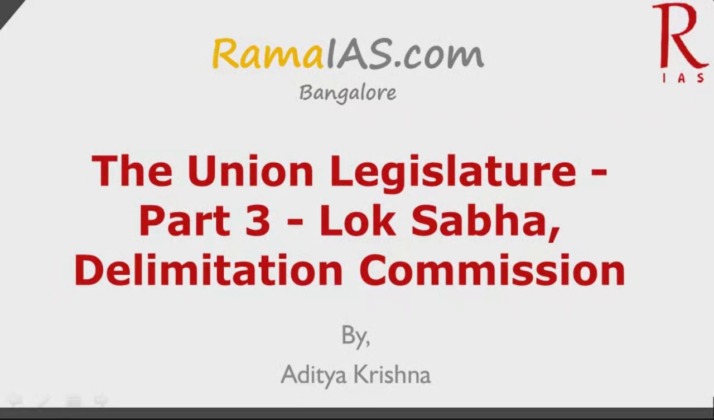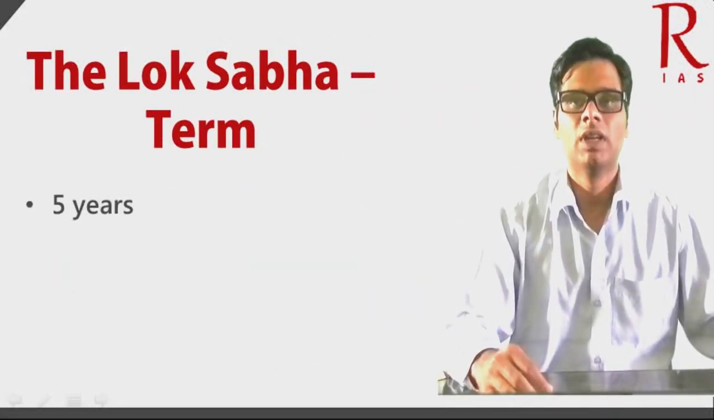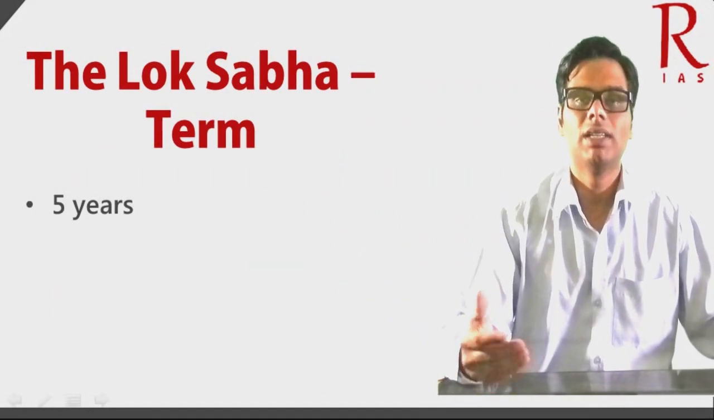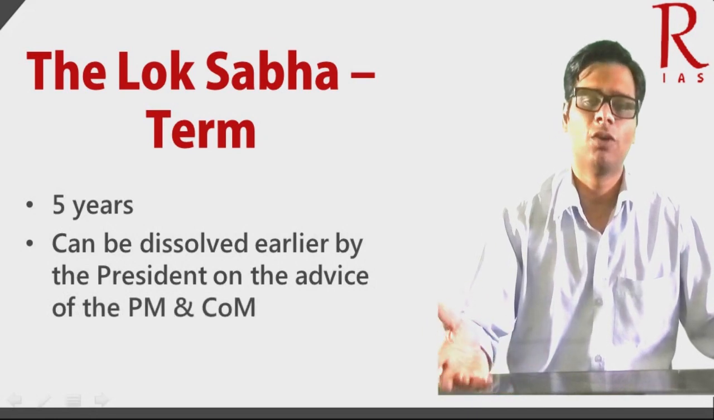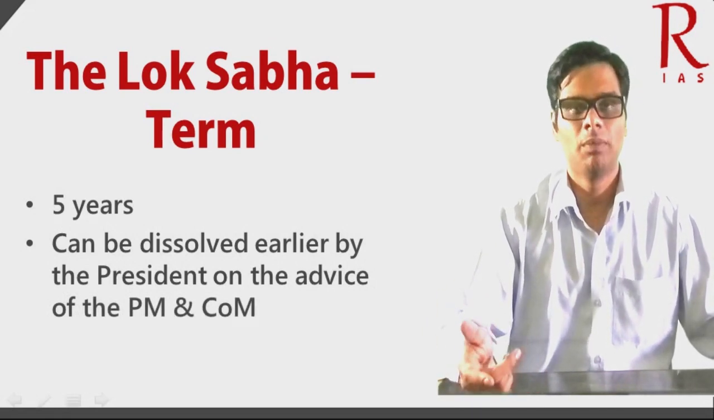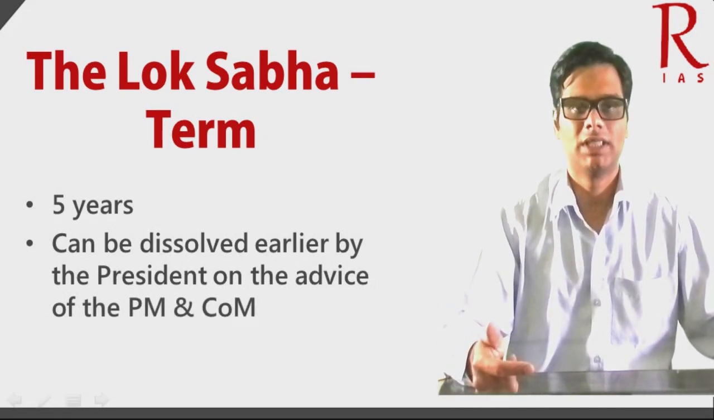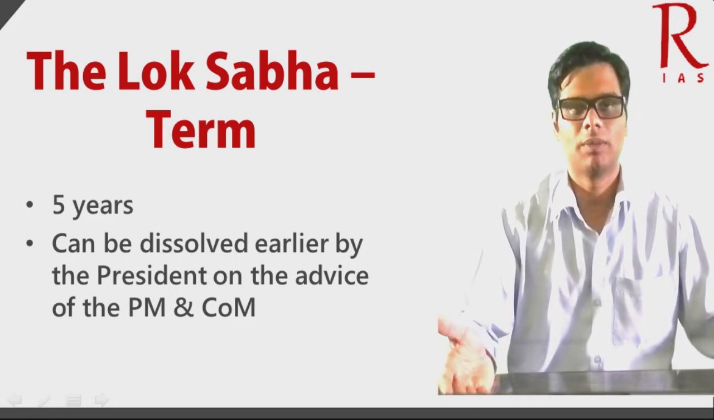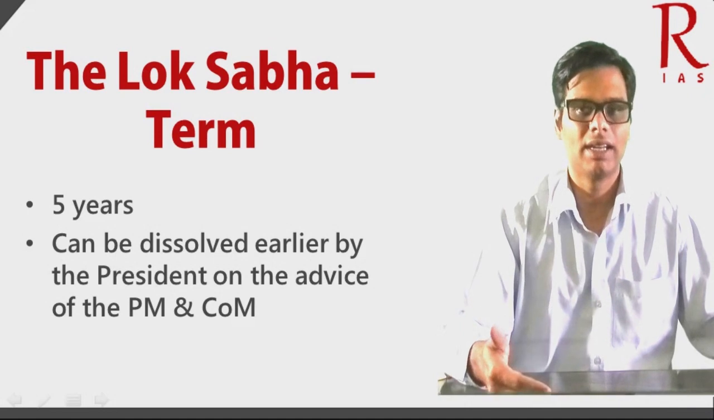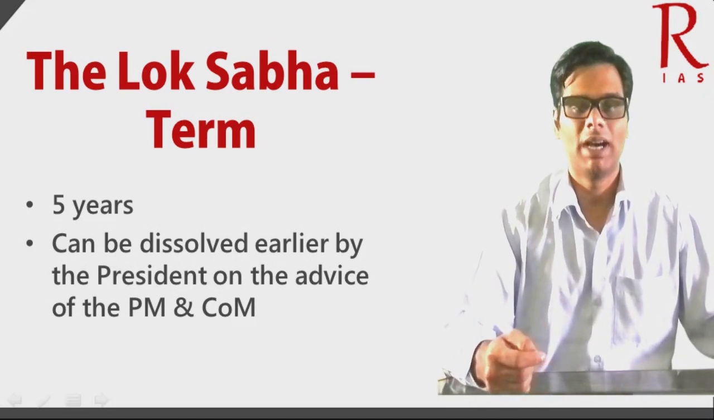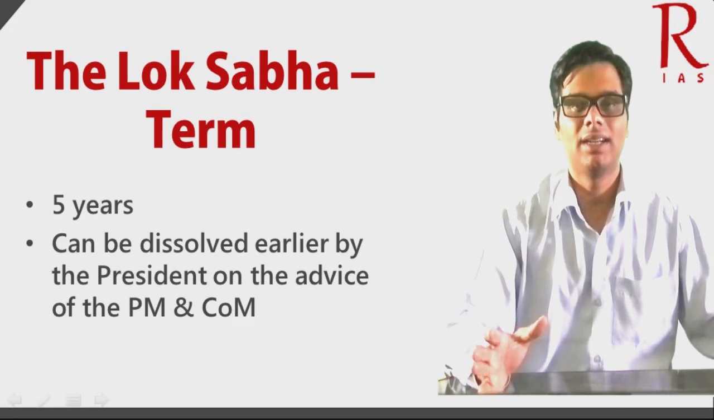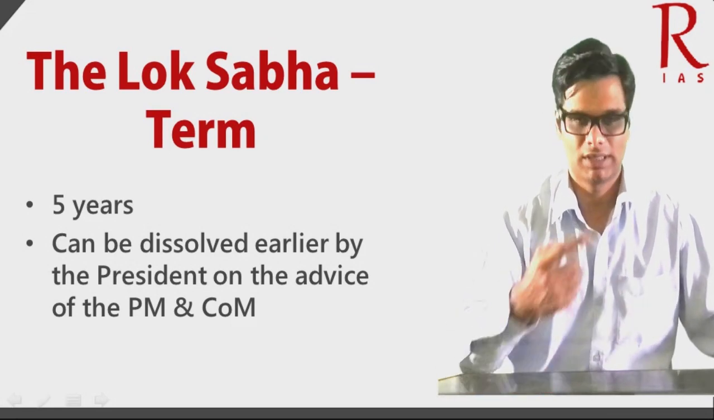So in this video, we'll continue looking at the Lok Sabha, and now we'll look at the term of the Lok Sabha. So we know that the term of the Lok Sabha is 5 years. The Lok Sabha can be dissolved earlier before the completion of its term by the President on the advice of the Prime Minister. So the Prime Minister actually has to advise that the Lok Sabha be dissolved, and it can be done earlier from the term of 5 years also. So the Lok Sabha is dissolved by the President, and the standard term of the Lok Sabha is 5 years.